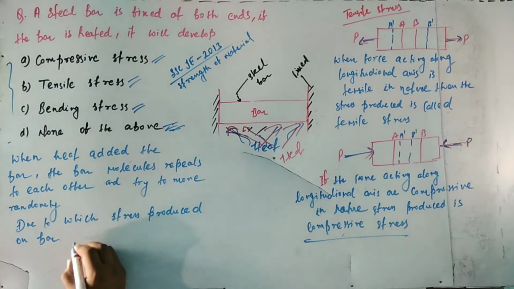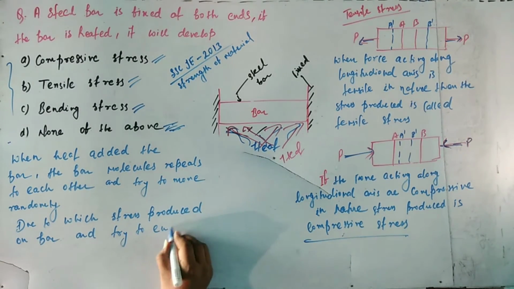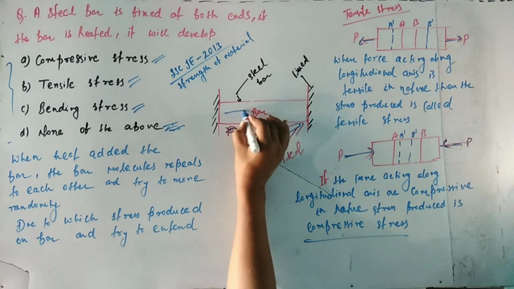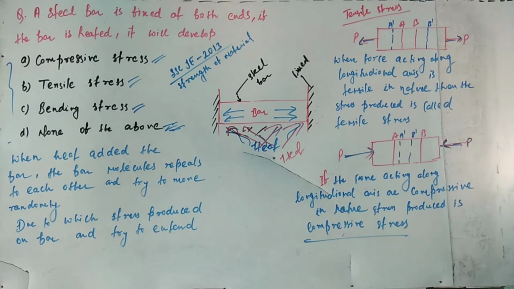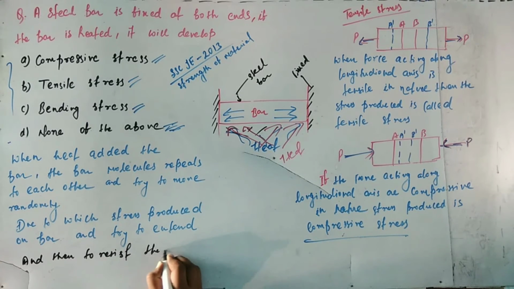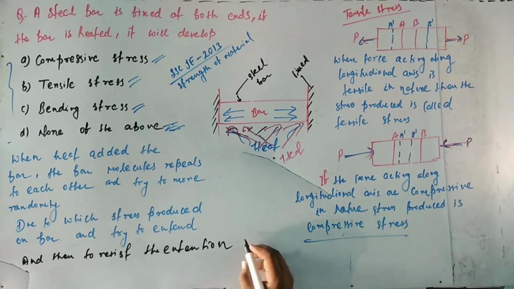To resist the extension of the bar, a stress generates at both fixed ends, which is compressive in nature, and it tries to compress the bar.